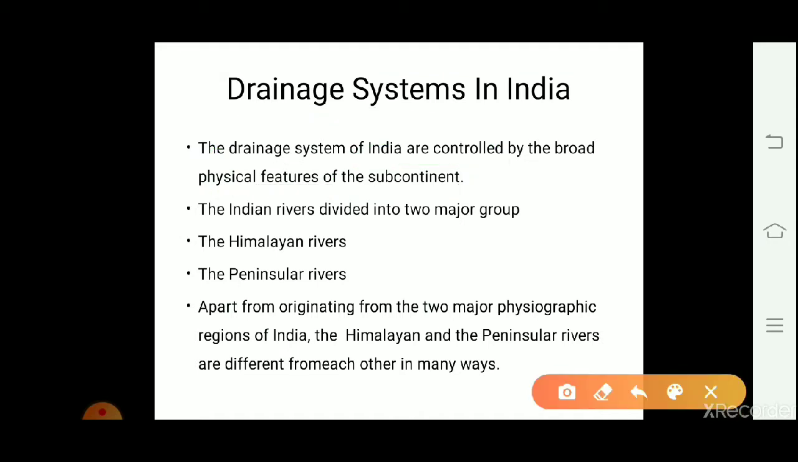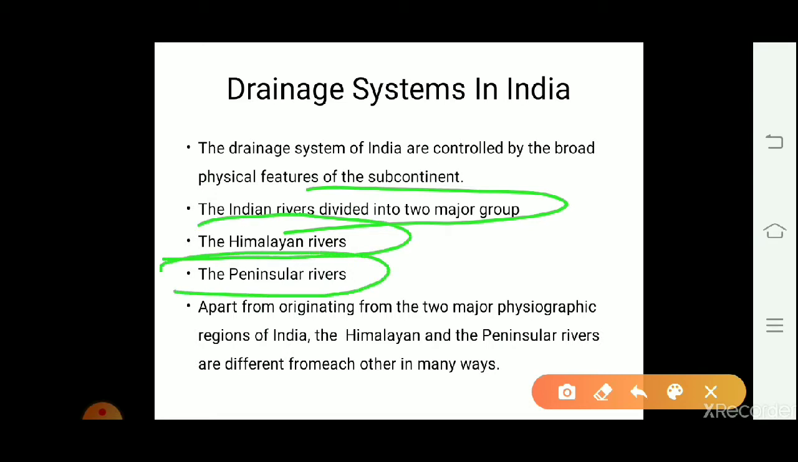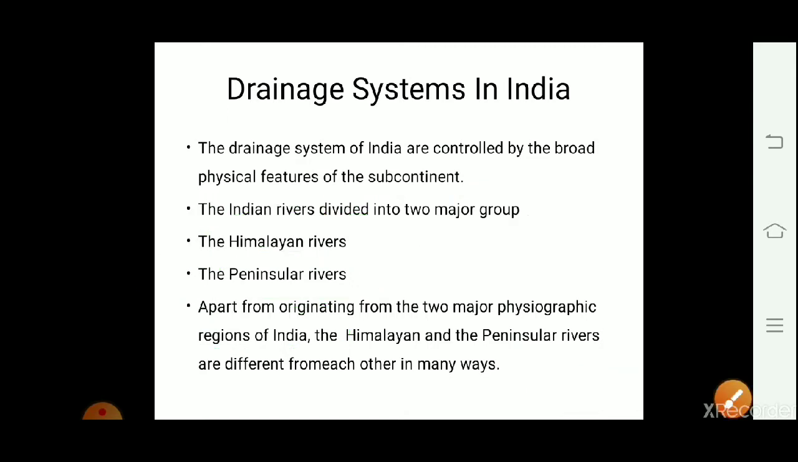The Indian rivers are divided into two major groups: the Himalayan rivers and the peninsular rivers. The main difference between these two is the region of origin. Himalayan rivers originate from the Himalaya, whereas peninsular plateau rivers originate from the peninsular physiographic division of India. But apart from this, there are so many points which differentiate Himalayan rivers from the peninsular plateau rivers.